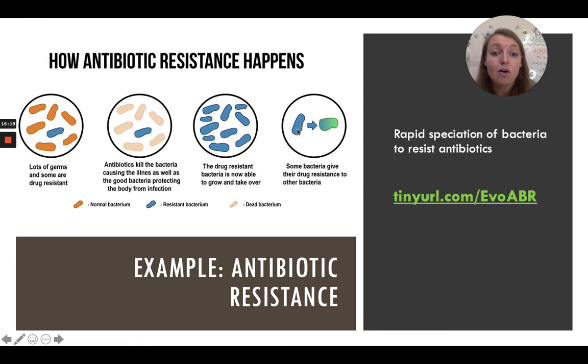The bacteria also sometimes swap their DNA, giving other bacteria the code for how to beat that antibiotic, so this resistance can spread even more. So here we've got a strong environmental pressure that kills most of the bacteria except our resistant bacteria, which is then able to take over.